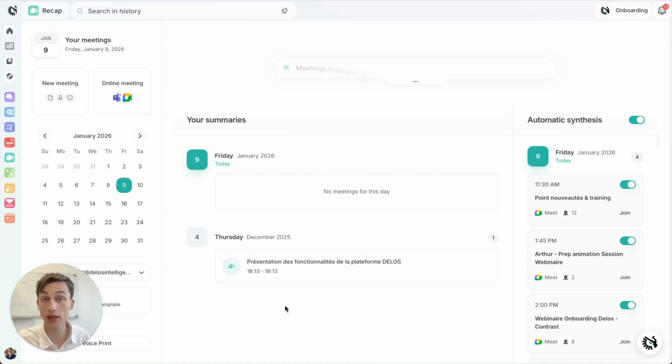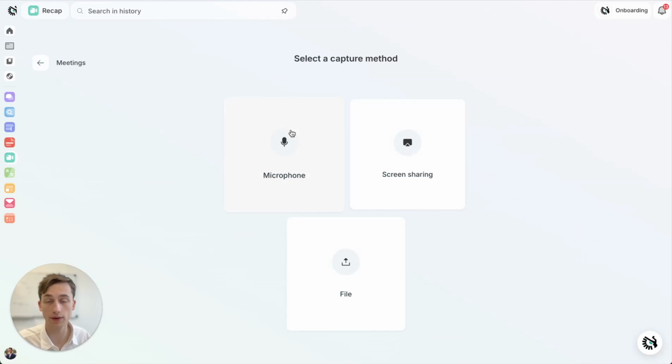So that works for online meetings. But you can also do in-person meetings with this button top left here. If you select it, you can activate your microphone, in which case you will have exactly the same result, detecting different participants of the meeting and having the summary right in your recap. You also have the option to upload a file, MP3 or MP4, to have the same result, or finally screen share if your meeting is not on a Google Meet or on Teams. As you can see, you're also able to connect to Zoom or any other online meeting software that you could be using.